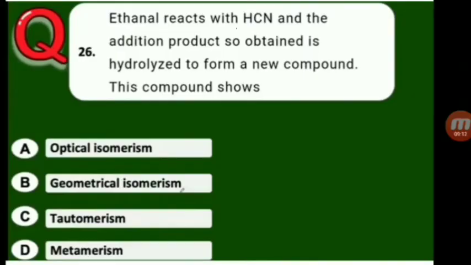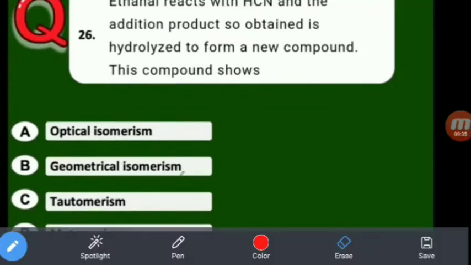Next one, ethanal reacts with HCN and the addition product so obtained is hydrolyzed to form a new compound. This compound shows A. Optical isomerism, B. Geometrical isomerism, C. Tautomerism, D. Metamerism. You see, ethanal is nothing but acetaldehyde. So, acetaldehyde reacts with HCN to give acetaldehyde cyanohydrin.